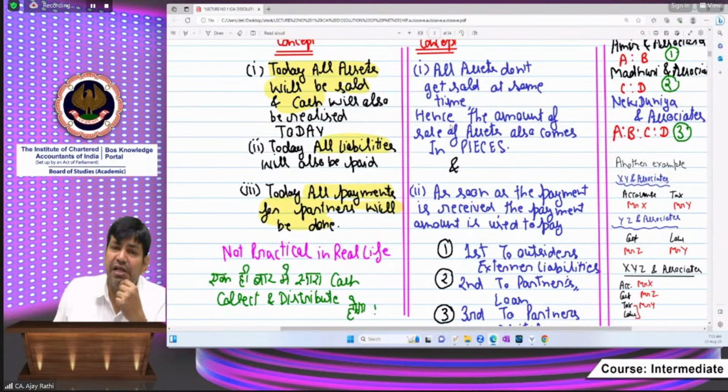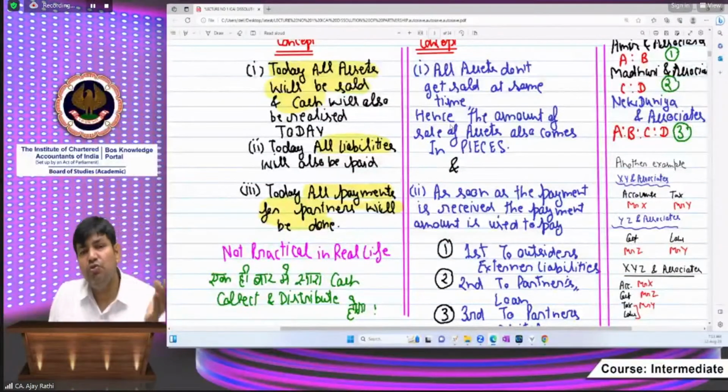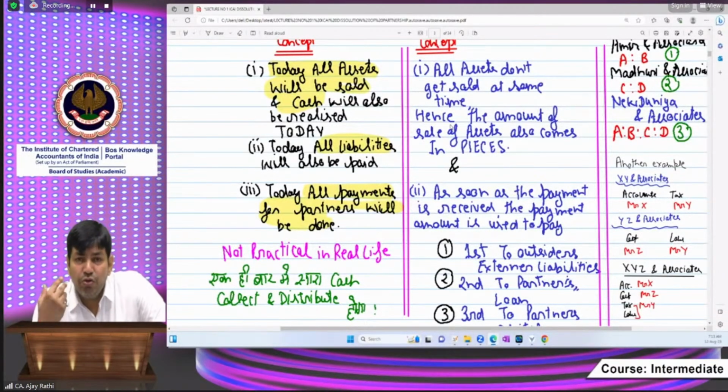The next point is also there. Is there any person standing outside the firm asking again and again for our building, saying I want to purchase and we want to sell? See, there is no person who can buy all the things on a single date. There is no person who can sell all their assets on a single date. So see, this is not a practical situation.